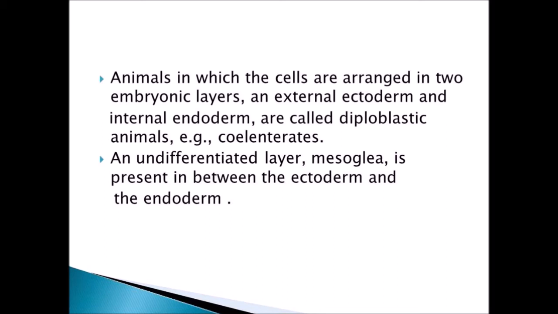It is called diploblastic. Two layers are present, so it is called diploblastic. For example, coelenterates. And sometimes an undifferentiated layer may form, the mesoglea. It may be present in between the endoderm and ectoderm. So in some cases this mesoglea is present.